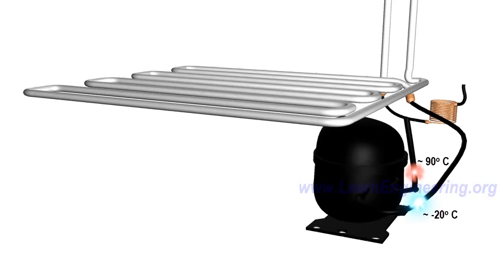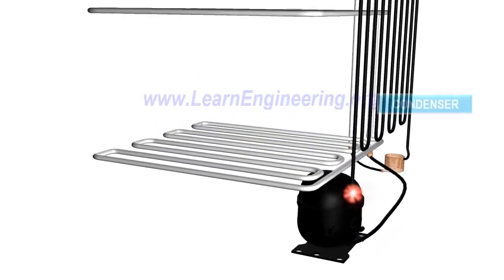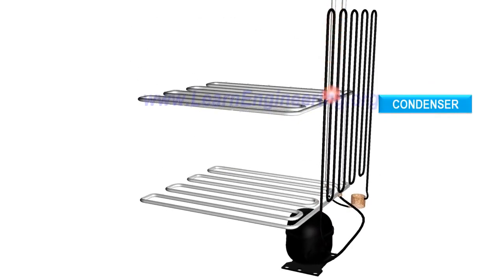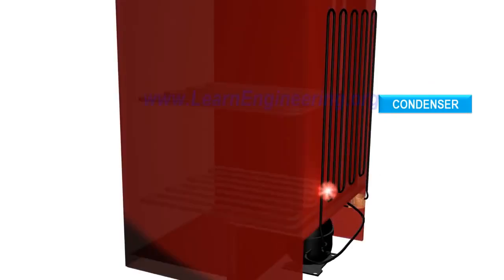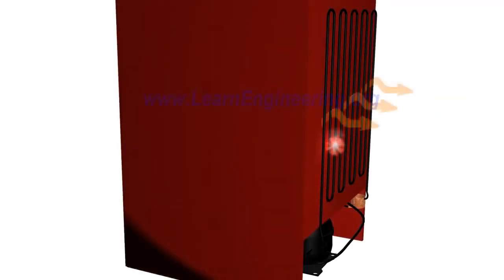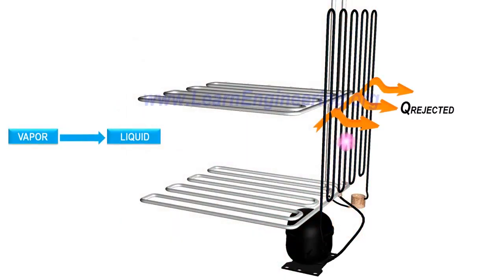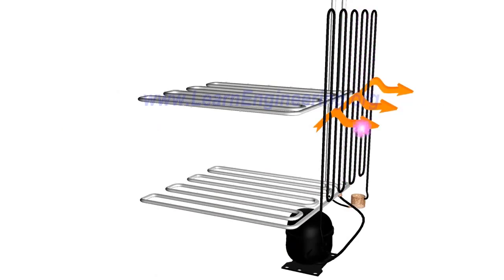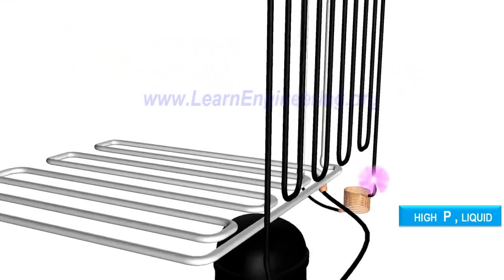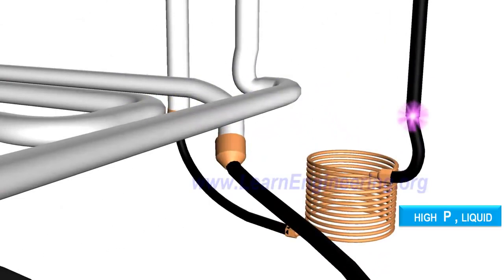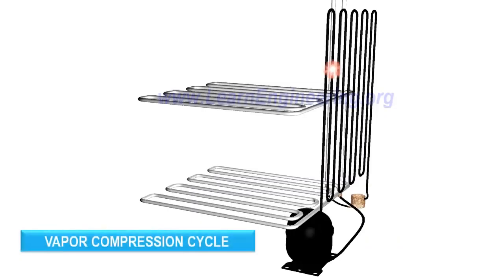To convert it to liquid state, we are introducing another heat exchanger. This heat exchanger is fitted outside the refrigerator, so it will liberate heat to the surroundings. Vapor will get condensed to liquid, and the temperature will come down to a normal level. So the refrigerant is back to its initial state again, high-pressure liquid. We can repeat this cycle over and over for continuous refrigeration. This cycle is known as the vapor compression cycle.